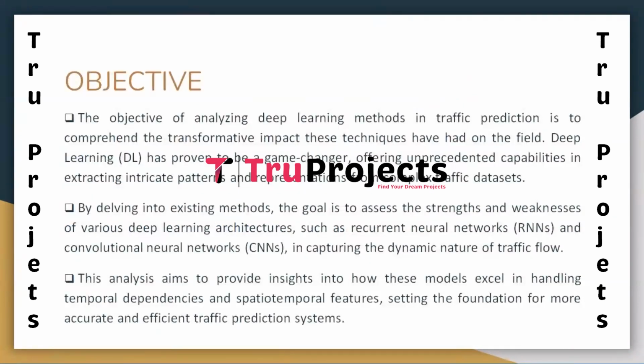So now coming to the objective part, the objective of this project is to understand the profound impact these techniques have made in the field. Deep learning has indeed emerged as a transformative force, offering unparalleled capabilities in extracting intricate patterns and representations from intricate traffic datasets. By thoroughly examining existing methods, the objective is to evaluate the strengths and weaknesses of various deep learning architectures, such as recurrent neural networks and convolutional neural networks, in capturing the dynamic characteristics of traffic flow. This examination is geared towards providing insights into the proficiency of these models in managing temporal dependencies and spatiotemporal features, thereby establishing the groundwork for more precise and effective traffic prediction systems.